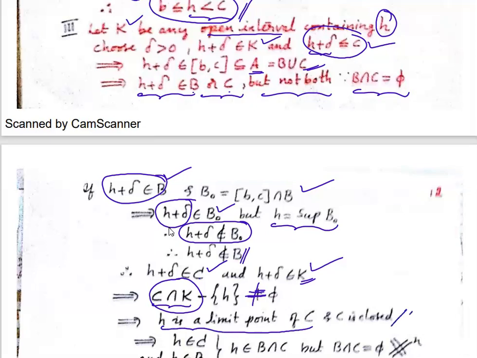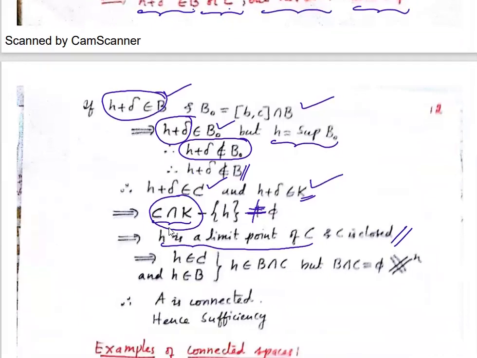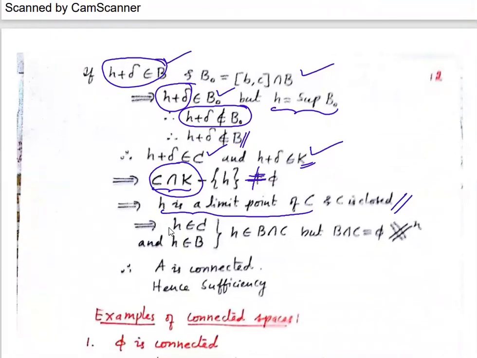But C is closed. So H will belong to C. I'm getting H belonging to C. And remember our H also belongs to B. So H will belong to B intersection C. But actually B intersection C is equal to null.